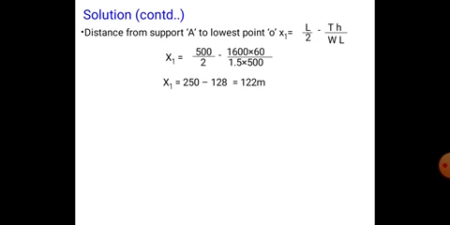Similarly, the distance from B to the lowest point O, that is x2, is equal to L by 2 plus TH by WL.